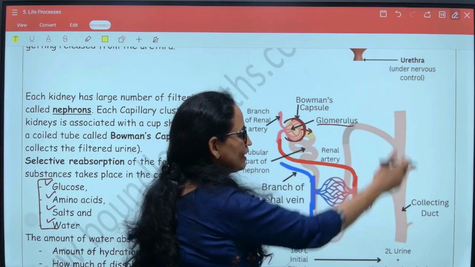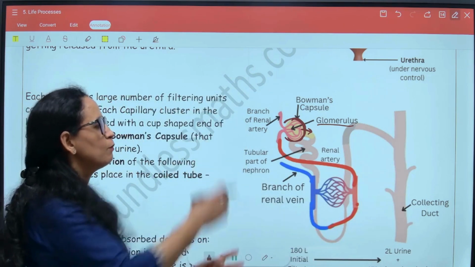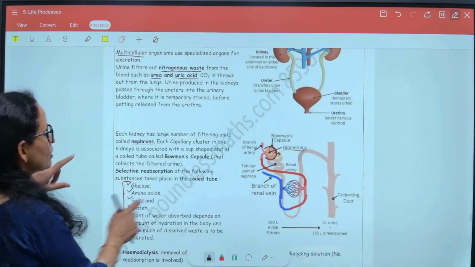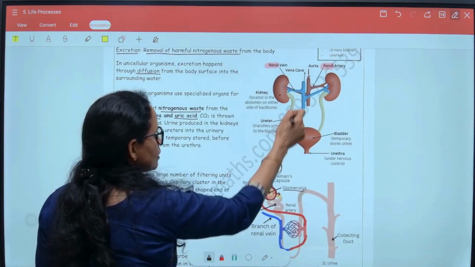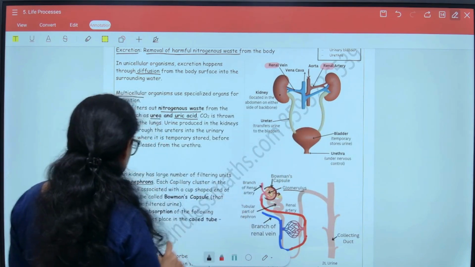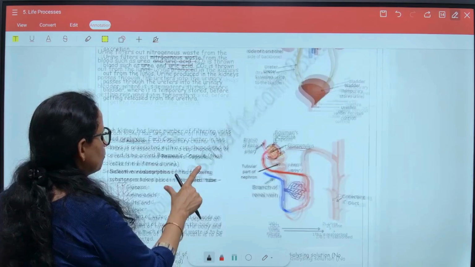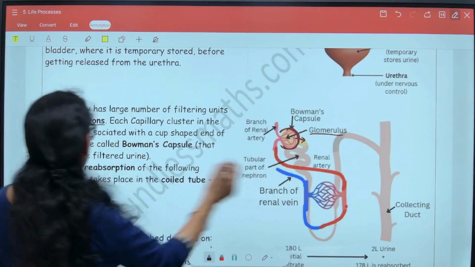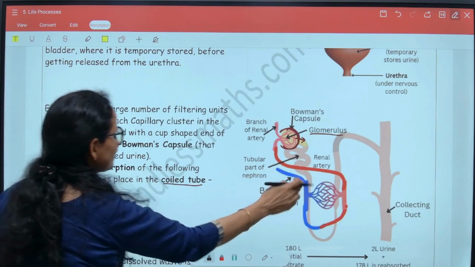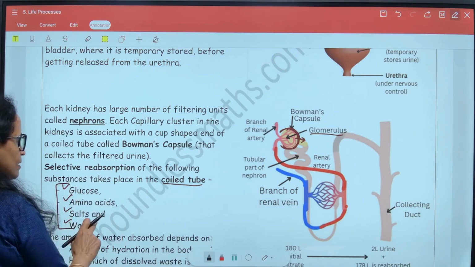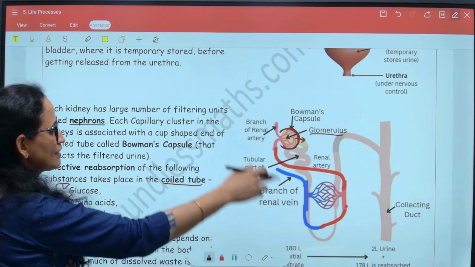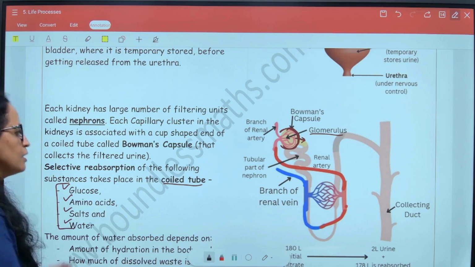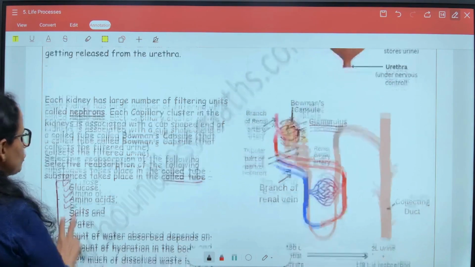duct. Now this collecting duct collects the waste from all the nephrons of each of the kidneys, and eventually merges into the ureter, which passes the urine to the urinary bladder. So in the Bowman's capsule, what is happening? Initial filtration is happening, and in the coiled tube, selective reabsorption of these substances is happening, and eventually the urine gets collected in the collecting duct for each of the kidneys, and that merges into the ureter to pass it on to the urinary bladder, right?